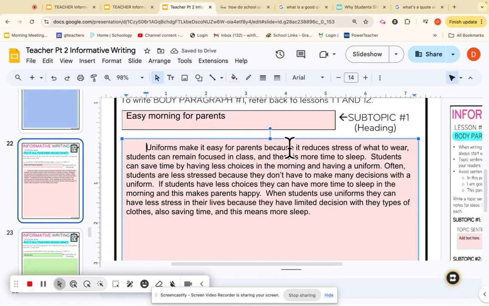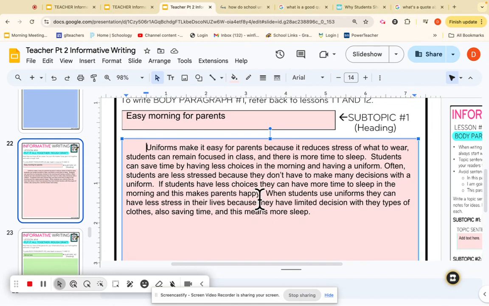Uniforms make it easy for parents because it reduces stress of what to wear. Students can remain focused in class, and there's more time for sleep. Now notice how I'm going to take this, and this is my own writing. Students can save time by having less choices in the morning and having a uniform. Often, look at the nice transition word followed by a comma. Students are less stressed because they don't have to make decisions in a uniform.